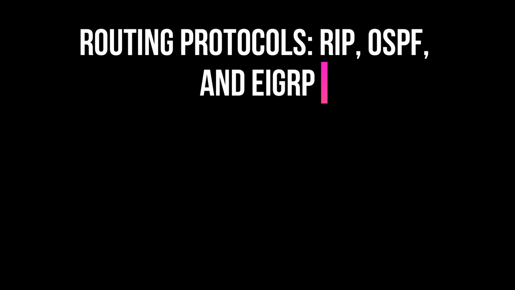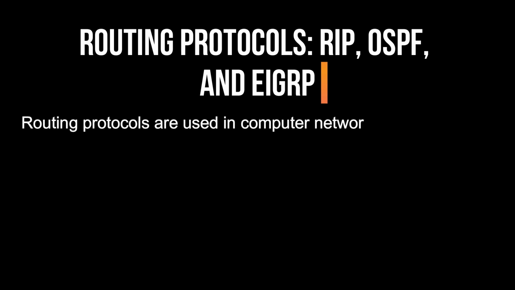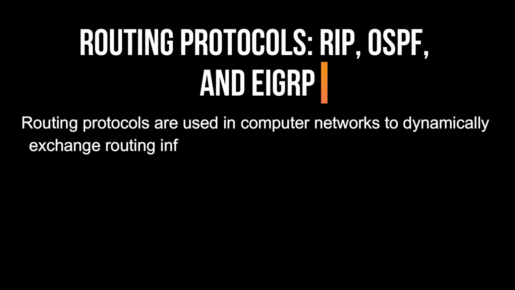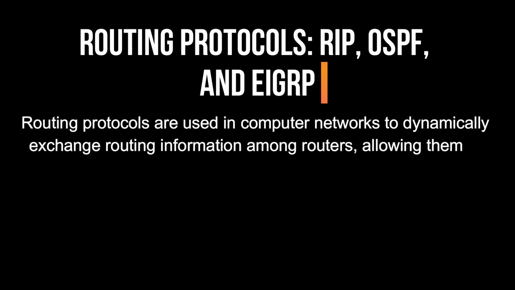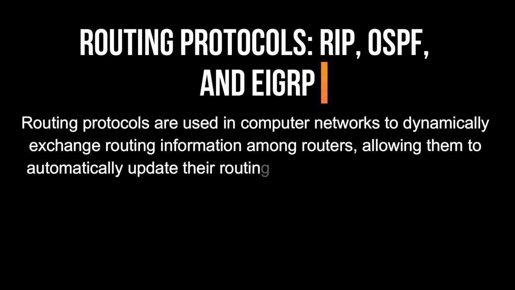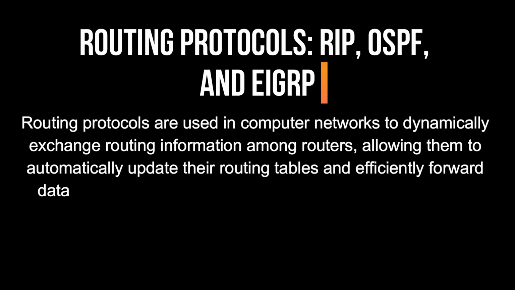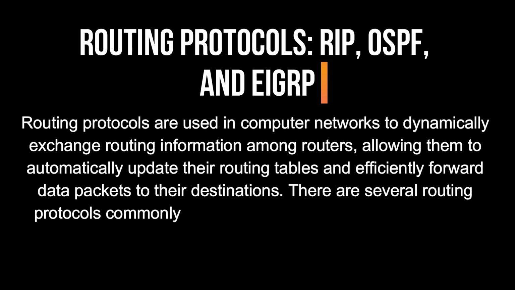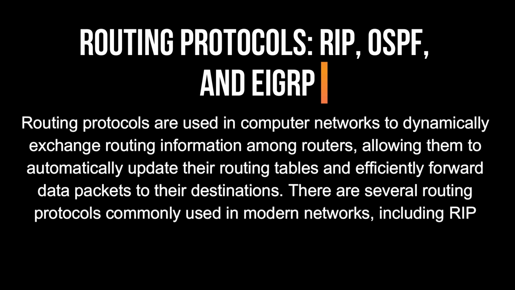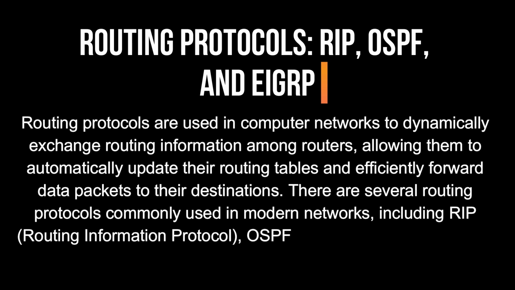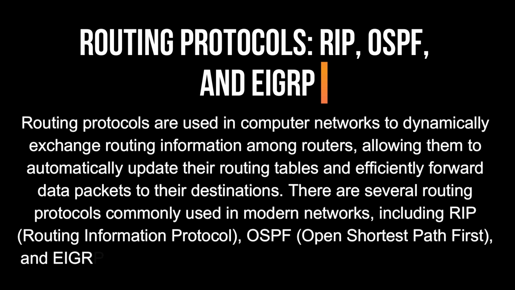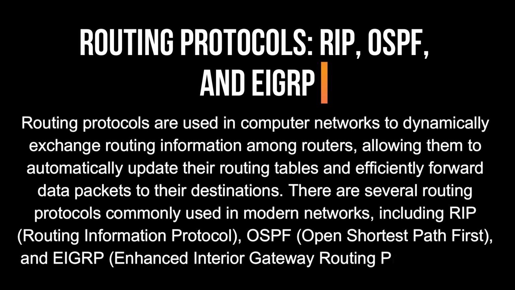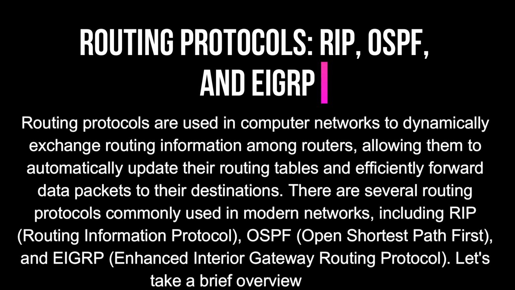Routing protocols, RIP, OSPF, and EIGRP. Routing protocols are used in computer networks to dynamically exchange routing information among routers, allowing them to automatically update their routing tables and efficiently forward data packets to their destinations. There are several routing protocols commonly used in modern networks, including RIP, Routing Information Protocol, OSPF, Open Shortest Path First, and EIGRP, Enhanced Interior Gateway Routing Protocol. Let's take a brief overview of each.